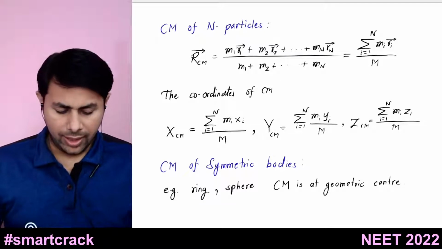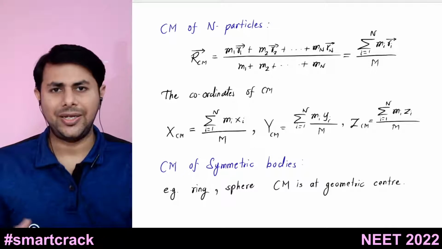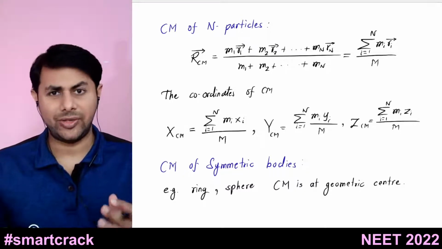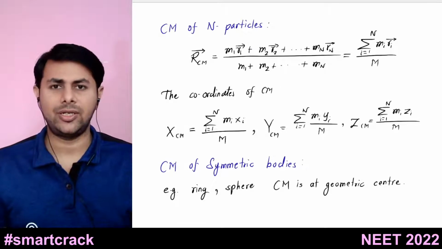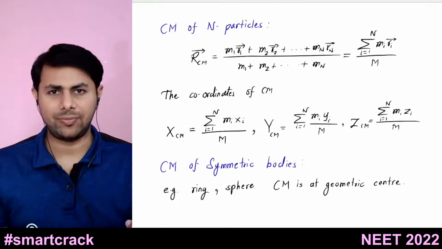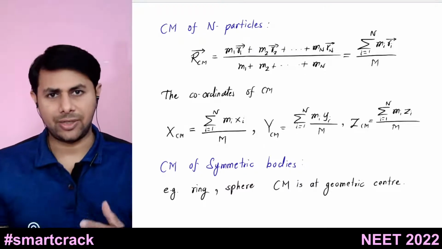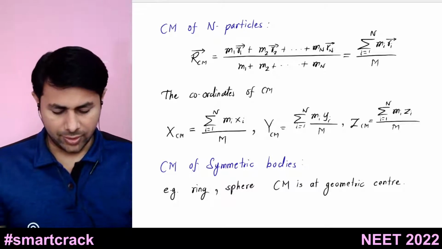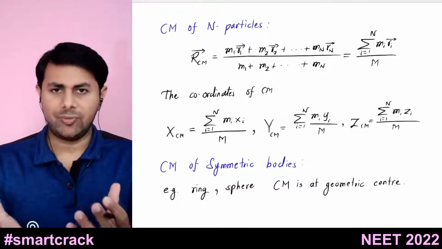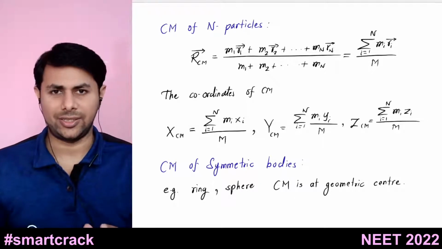And if you have some symmetric body, then finding the center of mass of symmetric bodies is very simple. It is just their geometric center. For example, if you have a ring, what will be its center of mass? It will be the center of the ring. If you have a disk, its center of mass will be the center of the disk, so on and so forth. So for symmetric bodies, the center of mass is just their geometric center.